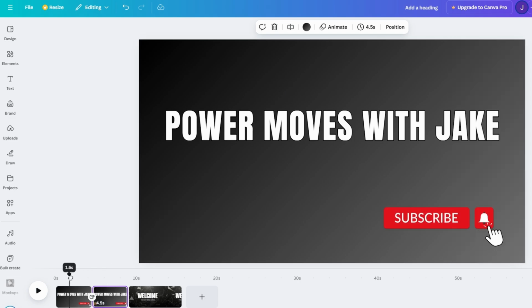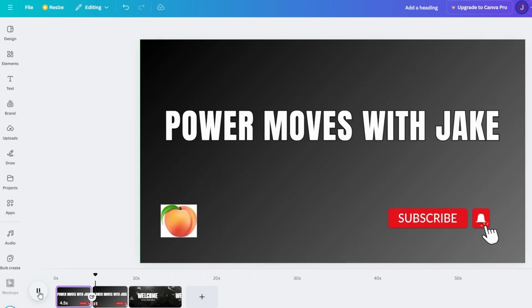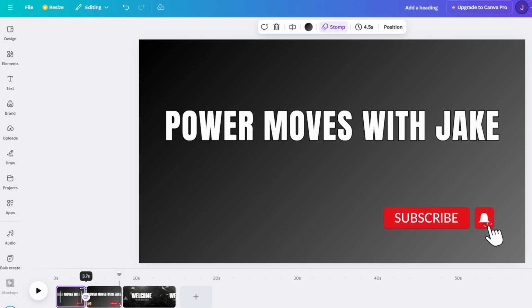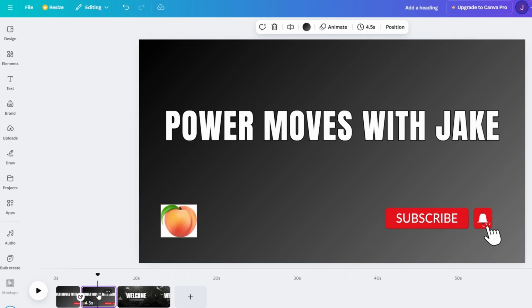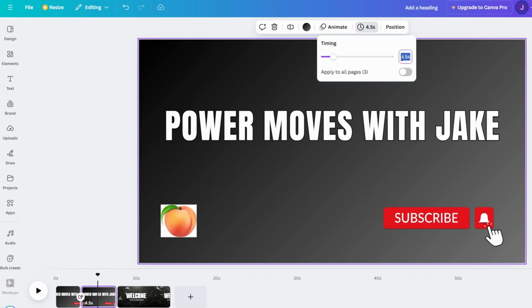Now it's time to make sure everything flows together. You can adjust how long each page stays on screen by selecting the page and clicking on the timer icon. For this type of intro, I like to keep it around 2 to 3 seconds per page. You can change the timing based on how much text is on each page. If a page has more text, you might want to leave it up for a little longer. The key here is to make sure it flows smoothly with the music.